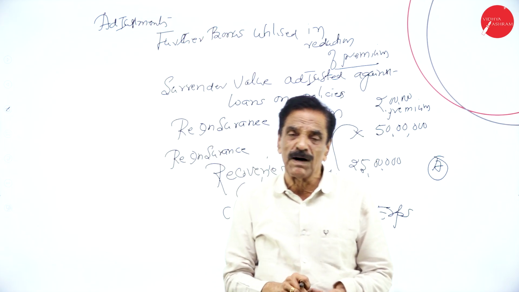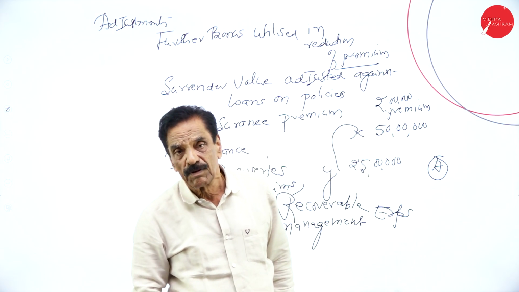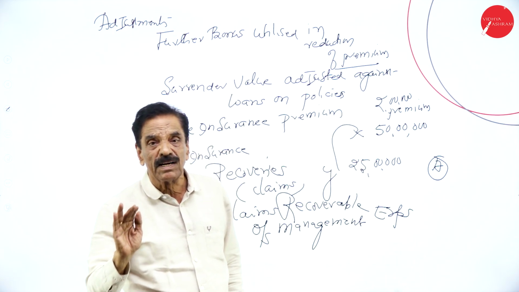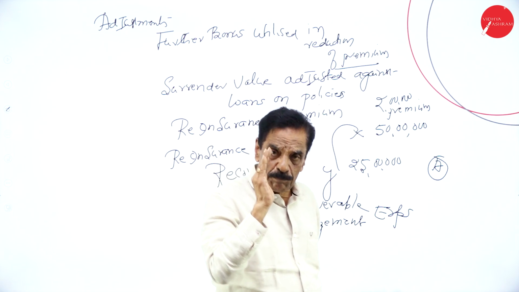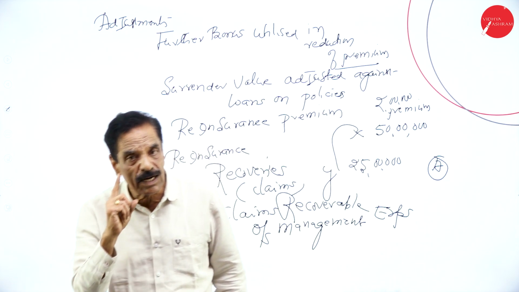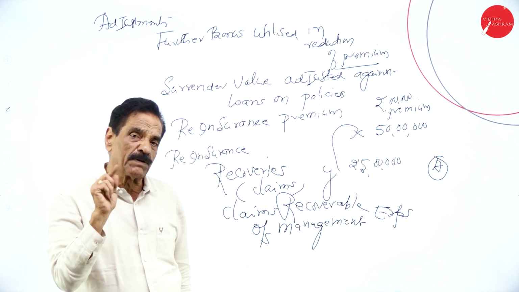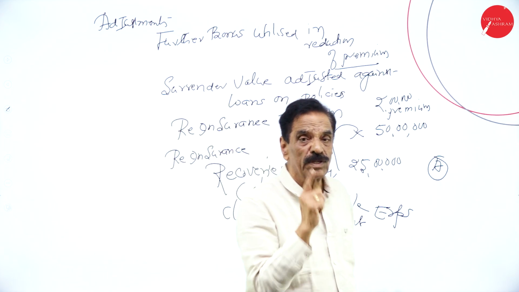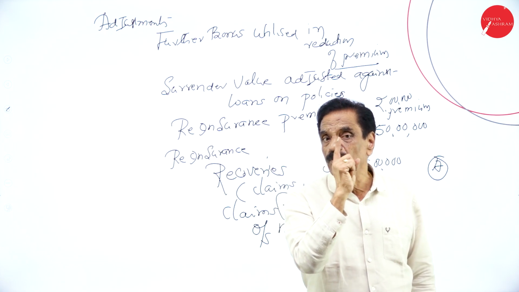So the most important thing: first we have got the revenue account. What are the contents of the revenue account? One is the premium, schedule number 1. Schedule number 2 is the commission. Schedule number 3 is the operating expense. Schedule number 4 is the benefit. So benefit is most important.